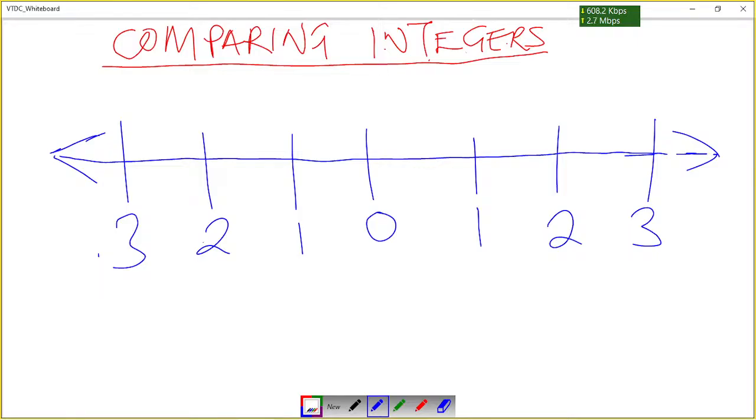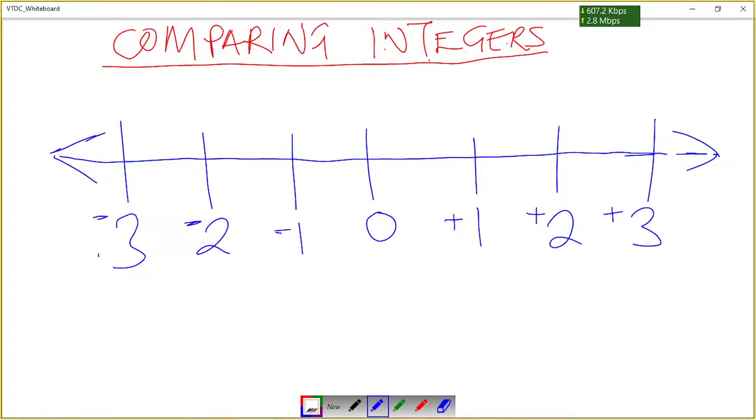The negatives are always on the left side of the 0. The negative side numbers are always on the left side of 0, and the positive numbers are on the right side of 0, like this. So that's how numbers on the number line are.